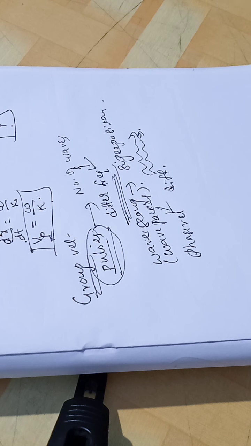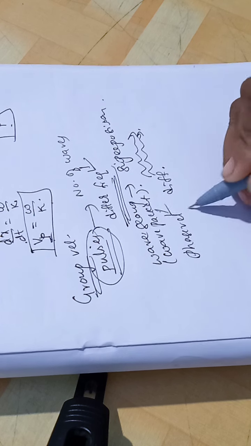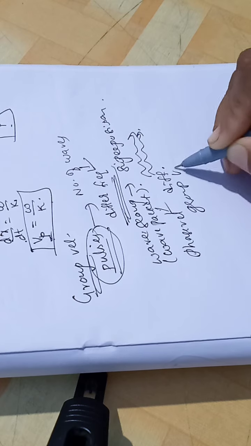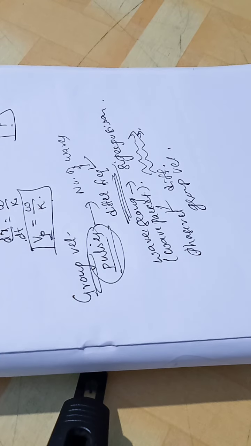Now the velocity with which the maximum amplitude of the group advances, we call it as group velocity. So what is group velocity? The velocity of this group.